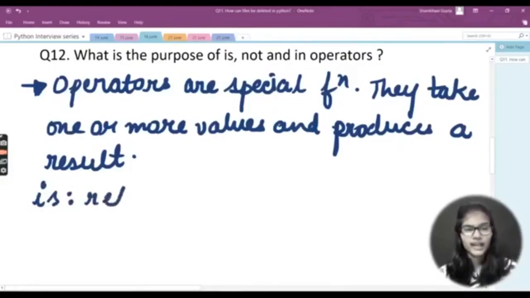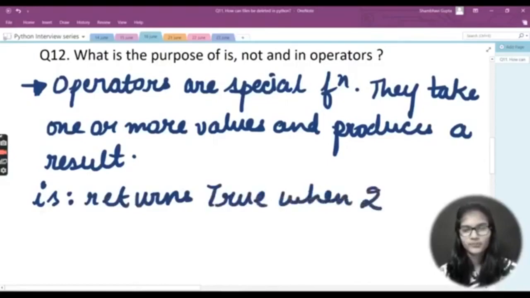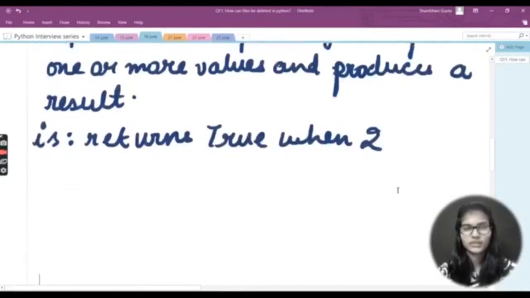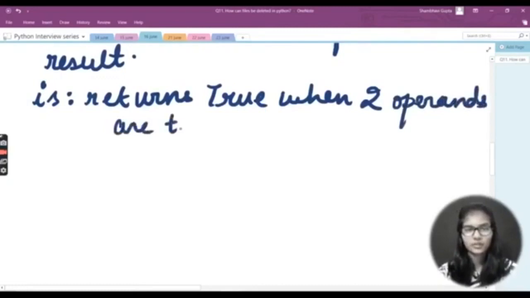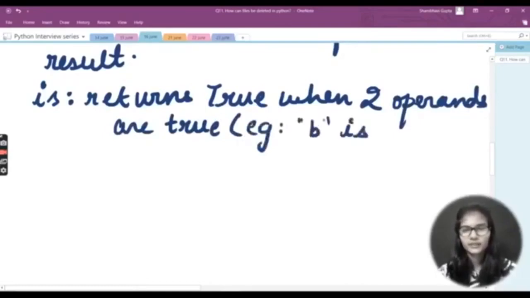So the is operator returns true when two operands are true. Now this seems a little bit confusing, right? Let me just write an example here as well. So let's say B is B, right? This is the example. So basically the use of is is that it returns true when two operands are true.